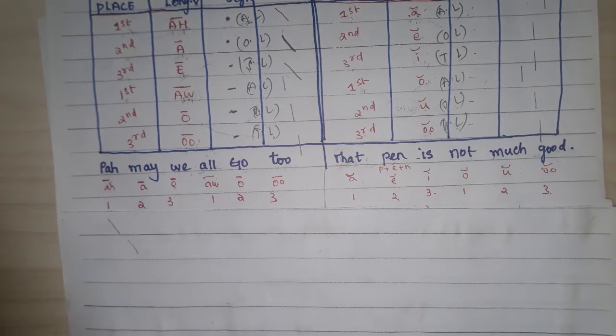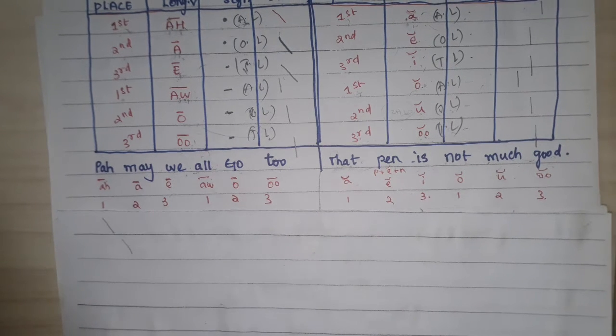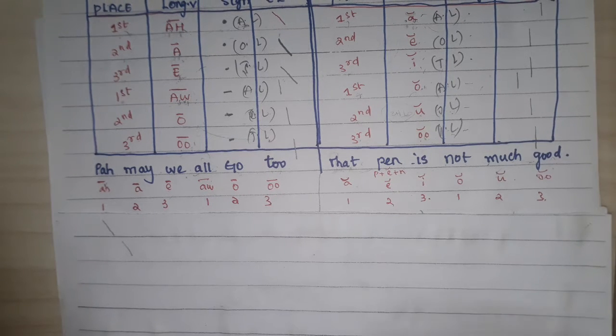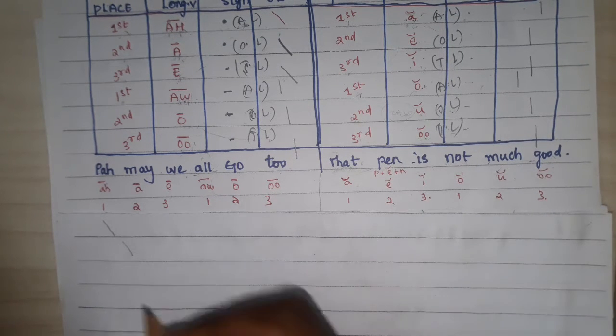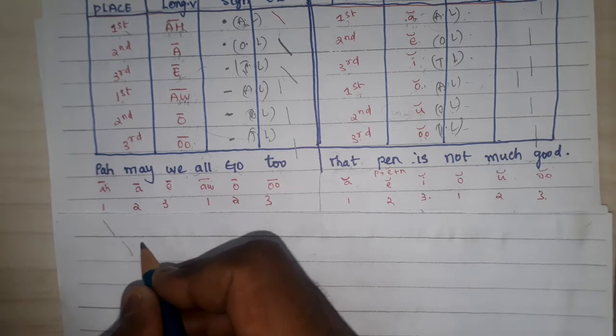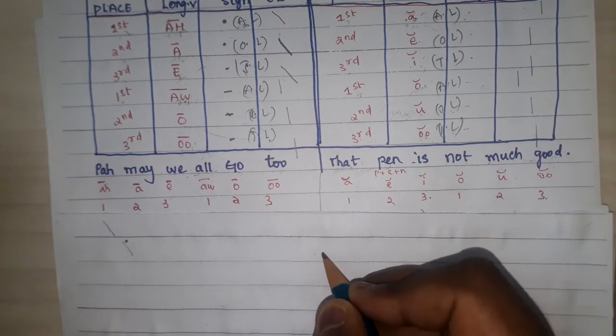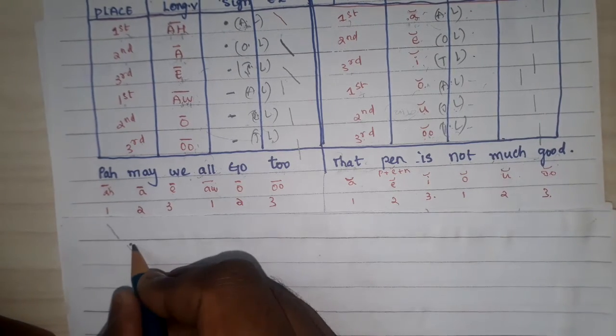So now see whether A is preceding P or following. So after P, A is coming. It is nothing but a following vowel. So this is the following side of P. So it is a first place vowel. So in the first point I need to put the vowel dot. P, a, pa.